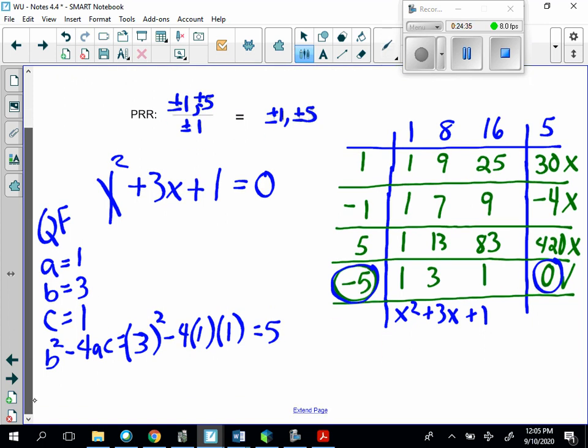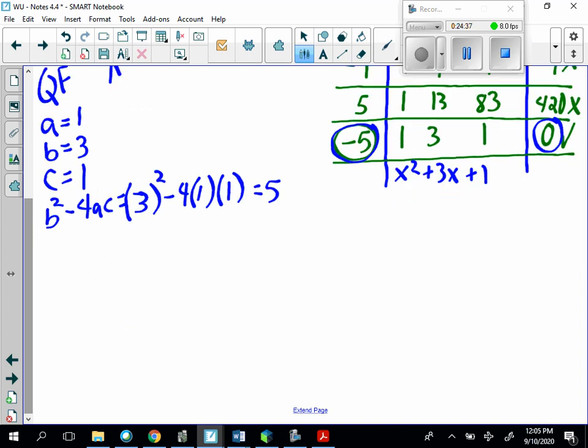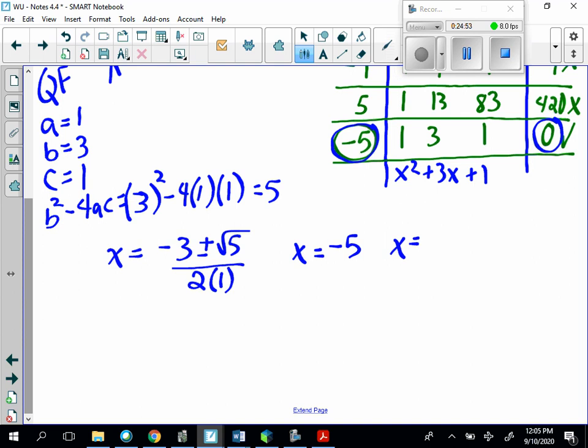So now that means that x equals opposite b, plus or minus the square root of 5, over 2 times 1. So x is equal to negative 3 plus root 5 over 2, and x is equal to negative 3 minus root 5 over 2.